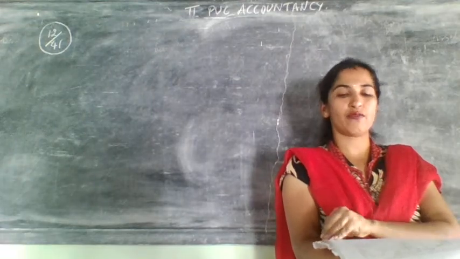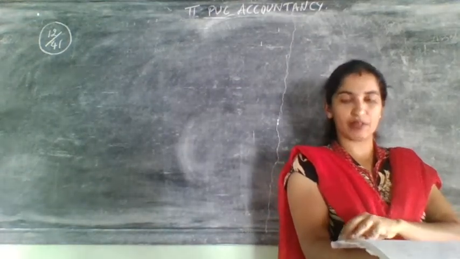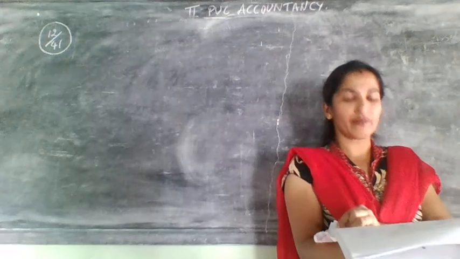So 24,000. After that, they have given these two. Where will these two appear?